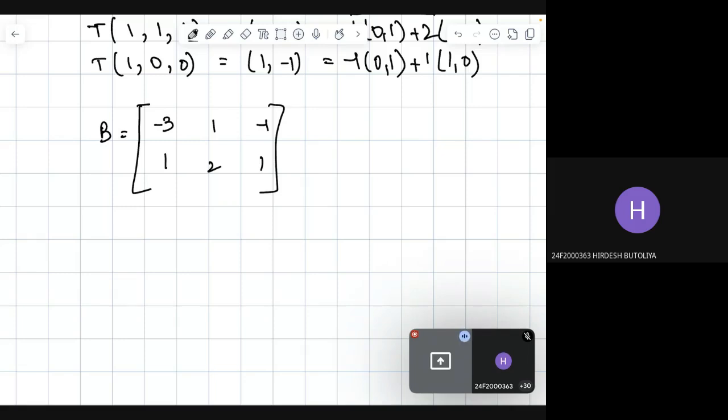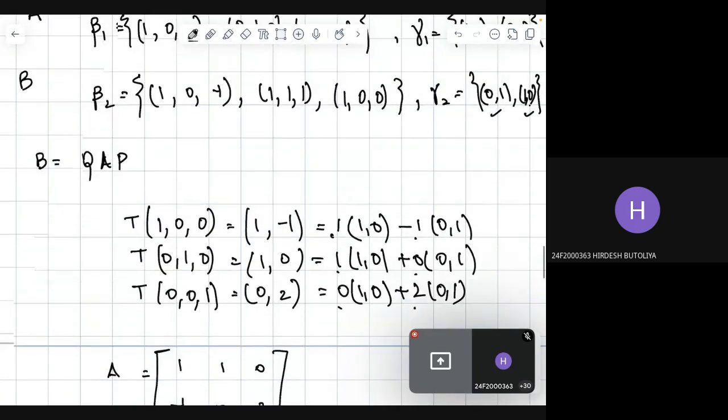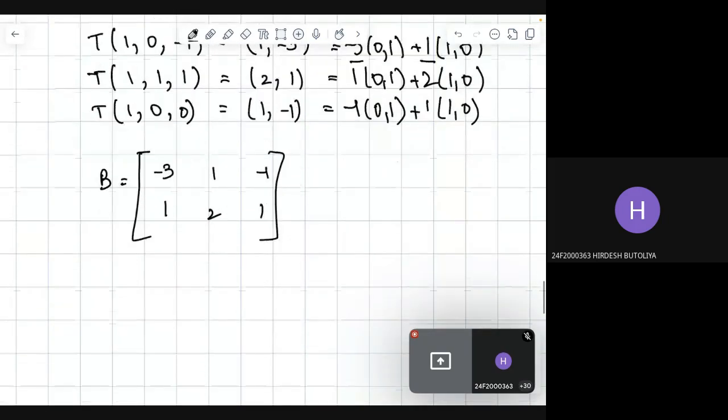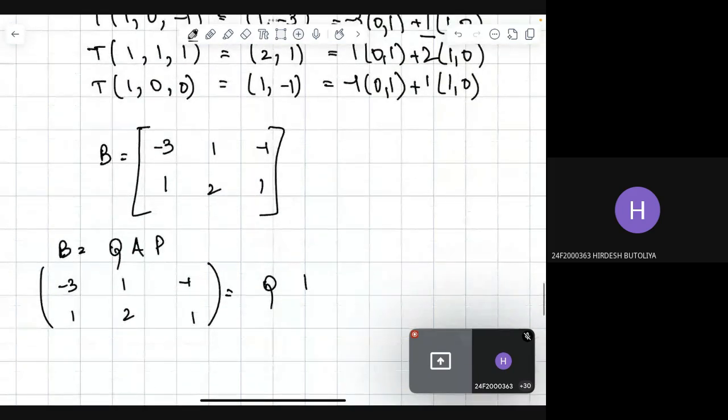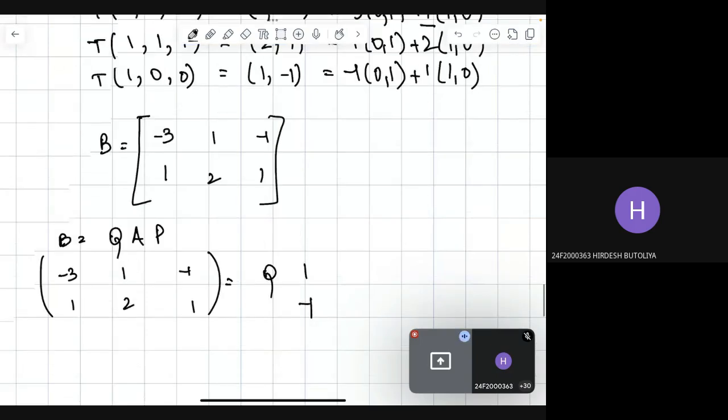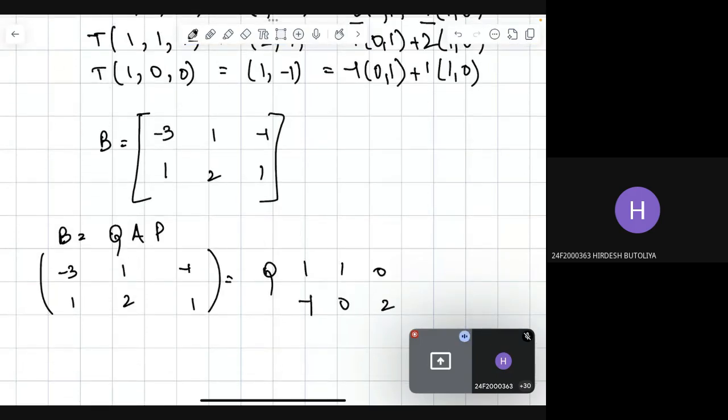To calculate that, B is equal to QAP, where B is minus 3, 1, 1, 2, minus 1, 1, Q is to be found, and A is minus 1, 1, minus 1, 1, 0, 0, 2, and P. For P, we express the elements of ordered basis beta 2 in terms of ordered basis beta 1.